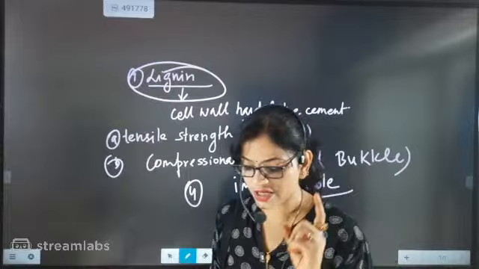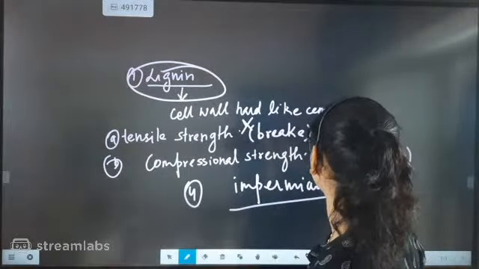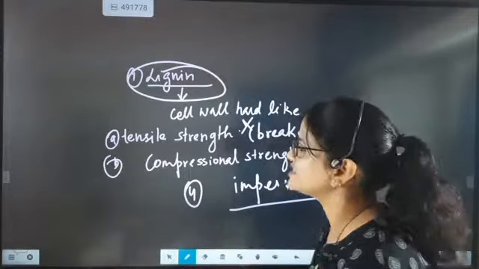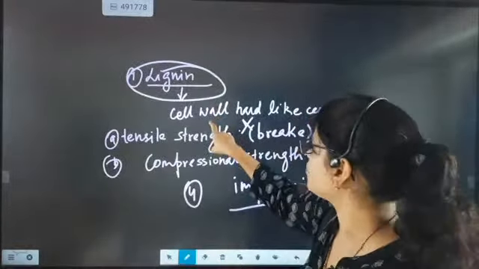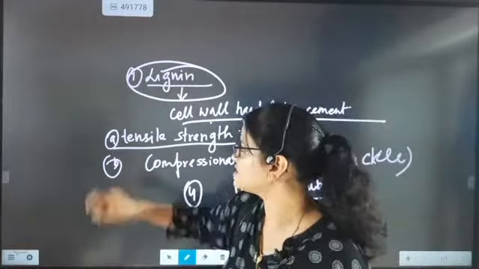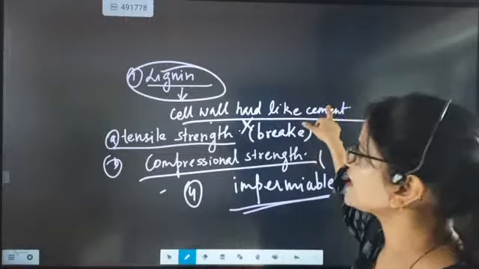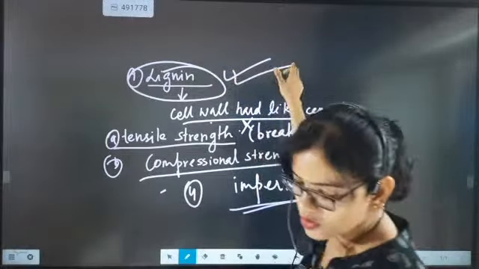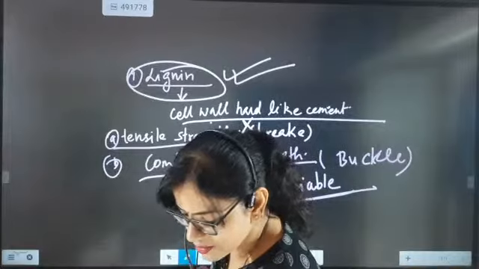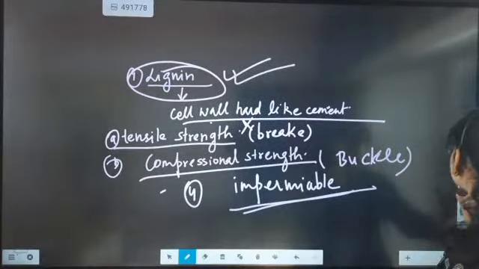So four key points we have understood beta. First key point, it will make the cell wall hard like cement. Then we understood about tensile strength, then compressional strength, and then impermeable. And this is what we have studied about lignin.